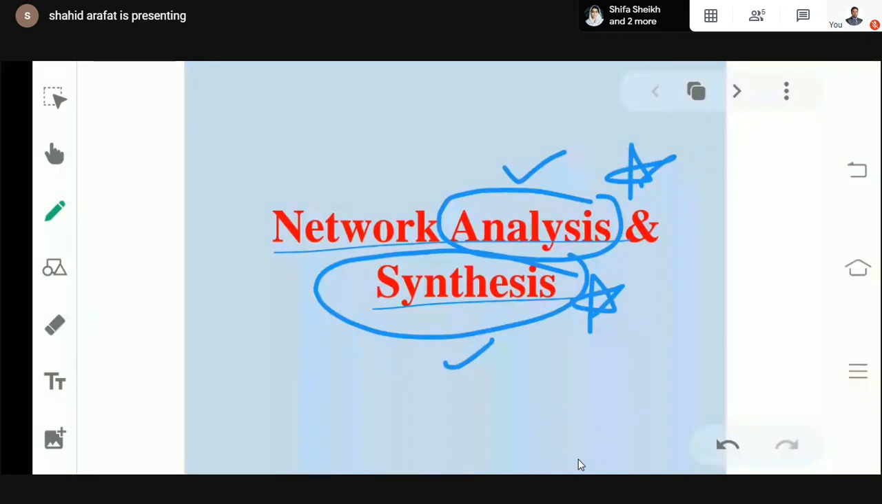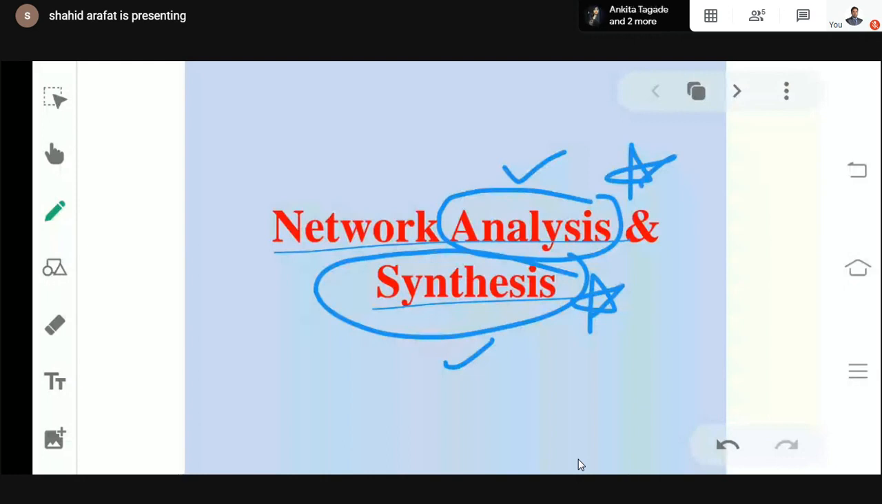Or some other person can design another kind of network where he can use two different transformers. The first will step down from 200 to 100 volts, then the next transformer will step down from 100 volts further to 50 volts. So again, our requirement is the same, but a different kind of network can be designed.